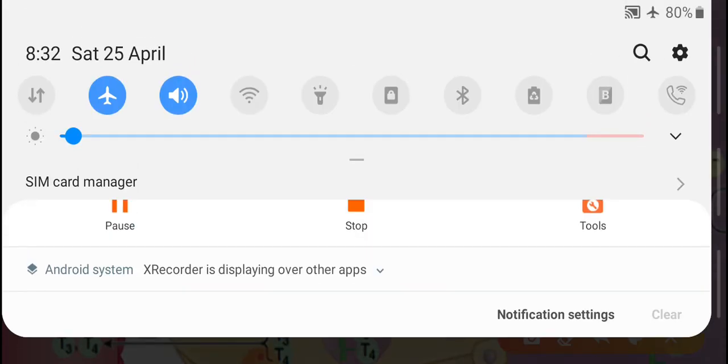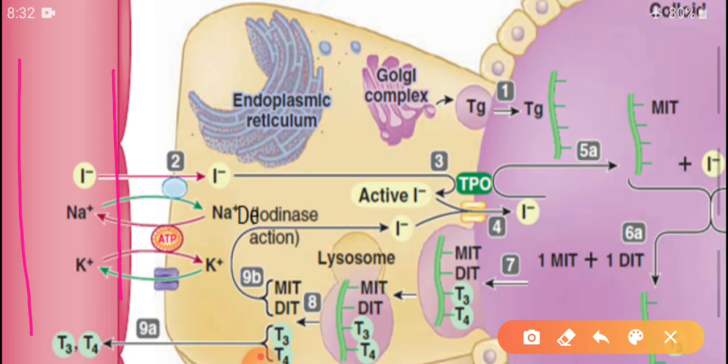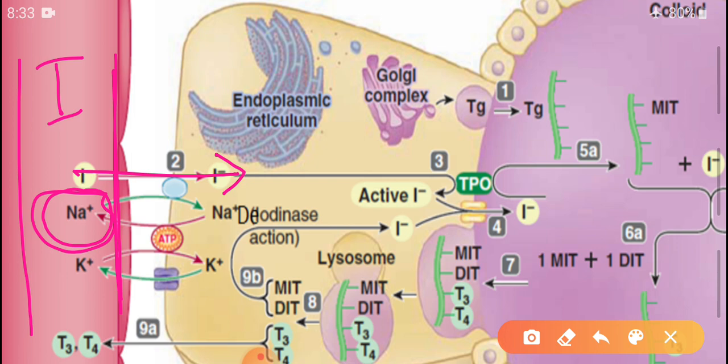From the blood vessel or plasma, iodide is transported along with sodium, with the sodium iodide symport pump. So the second stage is iodide trapping. That means iodide is trapped from blood into the cytosol of the follicular cells.